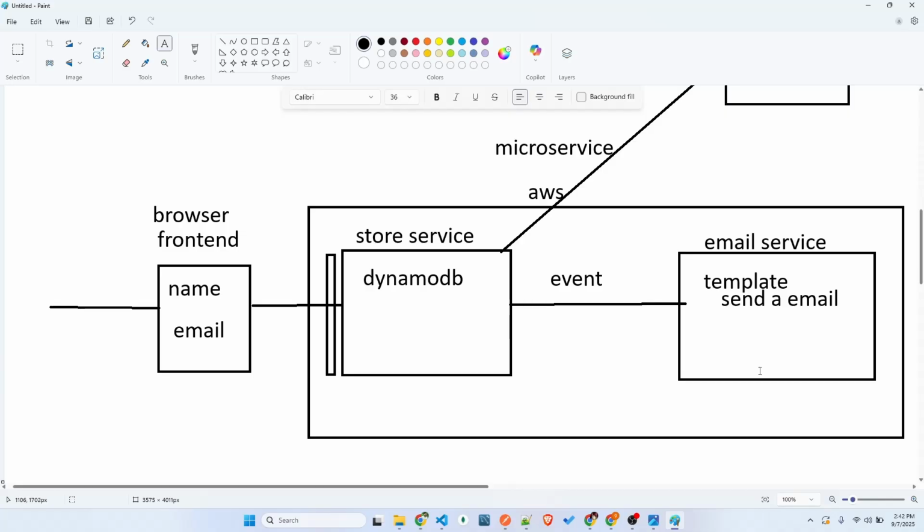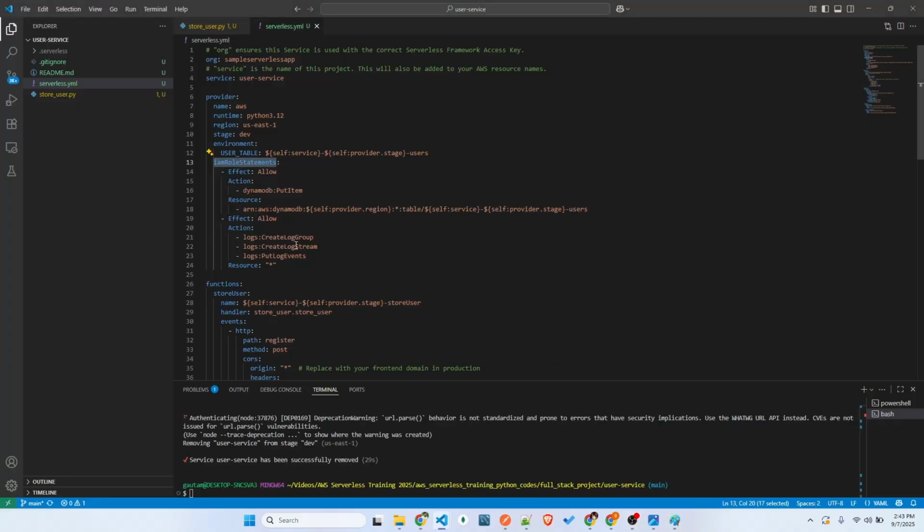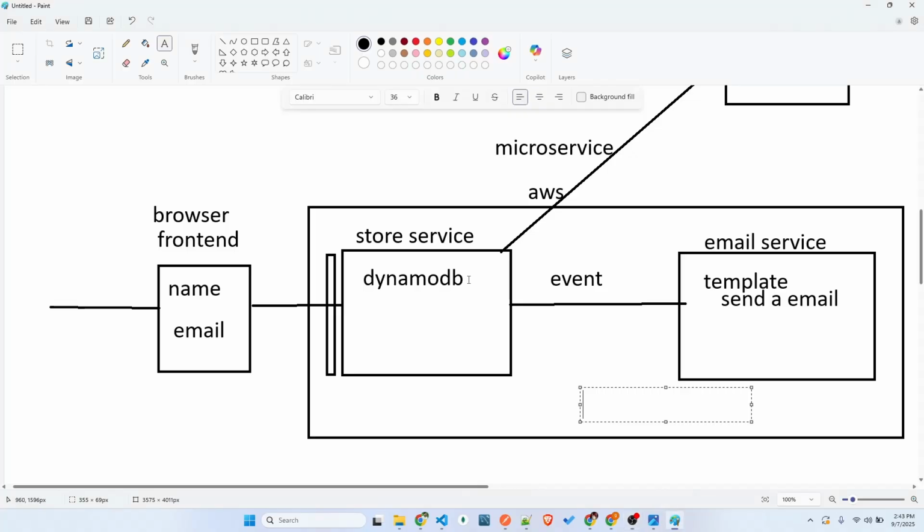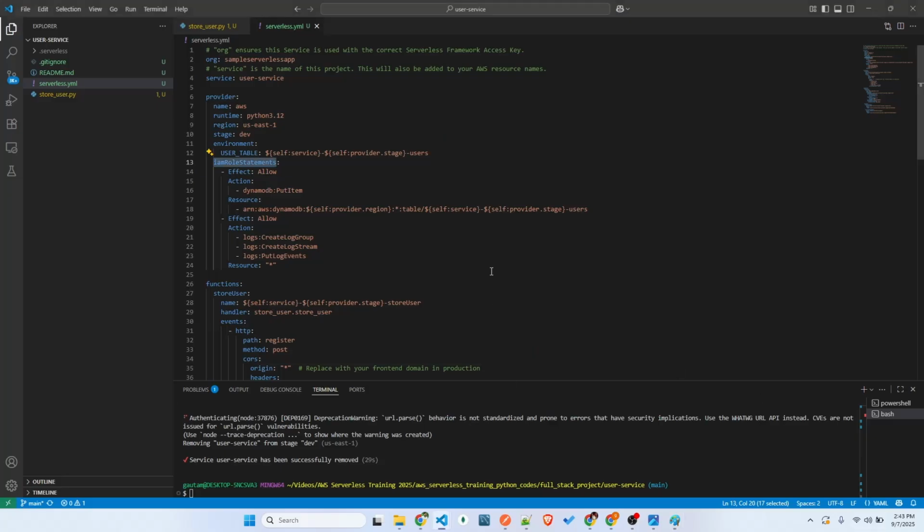So we need to give only those permissions to it. We are going to restrict what access, permissions, or operations it can do. So you can clearly see this service has only a few roles or permissions, and this microservice has only a few roles or permissions. That's how we are going to give them. That's the good architecture to build a bigger system. This is a nice place to learn these things.